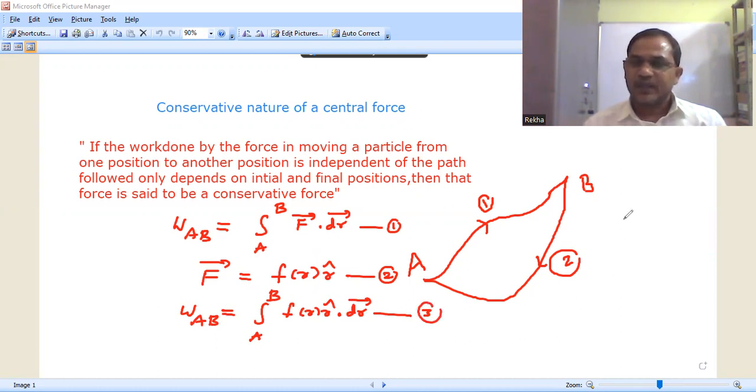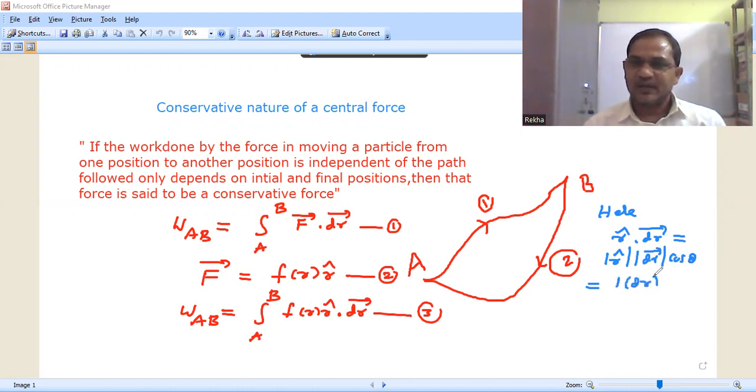But here, r cap dot dr bar is equal to, according to the dot product formula, modulus of r cap, modulus of dr bar, cos theta. r cap is the unit vector along the direction of the central force, its magnitude is 1.